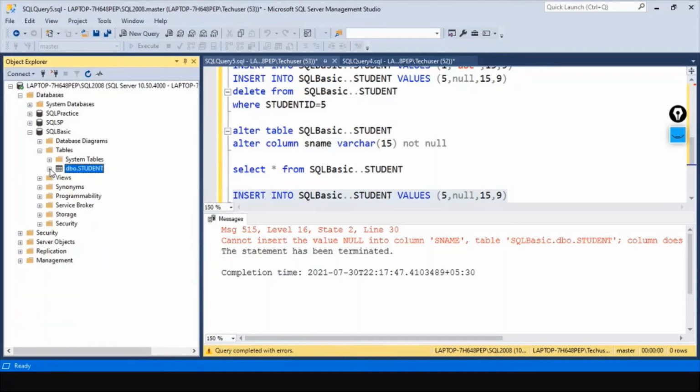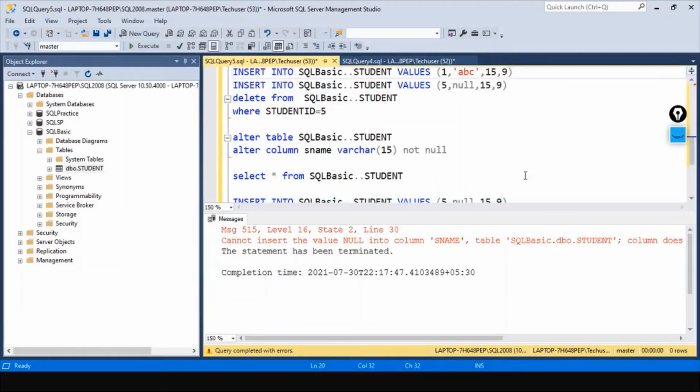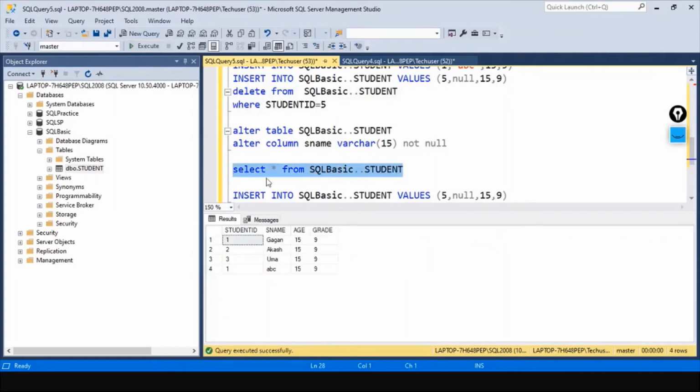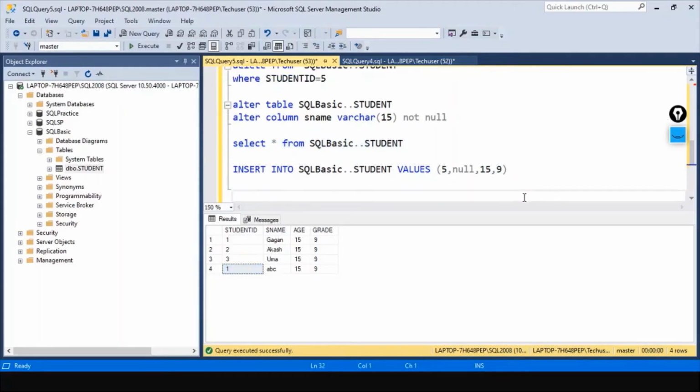Now, let's see what was the other issue which we had. We were having duplicate values, right? See, the student ID 1 and student ID 1. We cannot have the same ID for two different students, which is incorrect. So let's try to correct this error by adding the primary key.